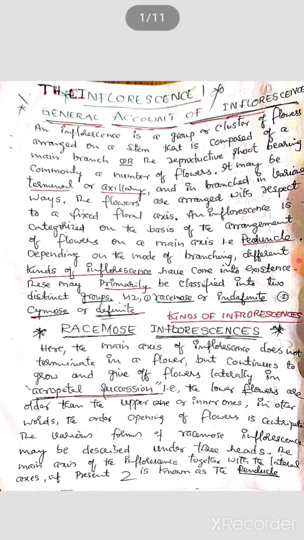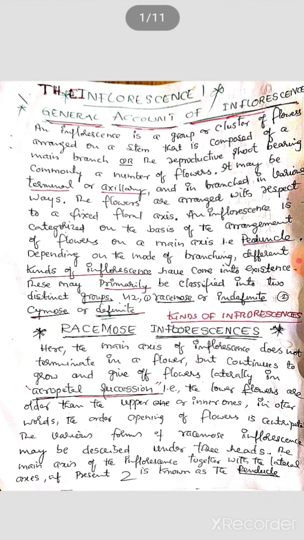Today's chapter is the inflorescence. You know that inflorescence comes under the morphology of flowering plants. What is inflorescence? When I talk about inflorescence, it is a group or cluster of flowers arranged on a stem that is composed of a main branch.